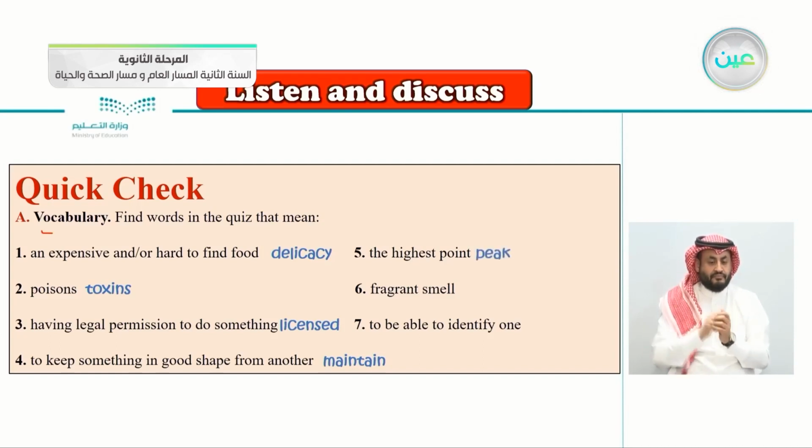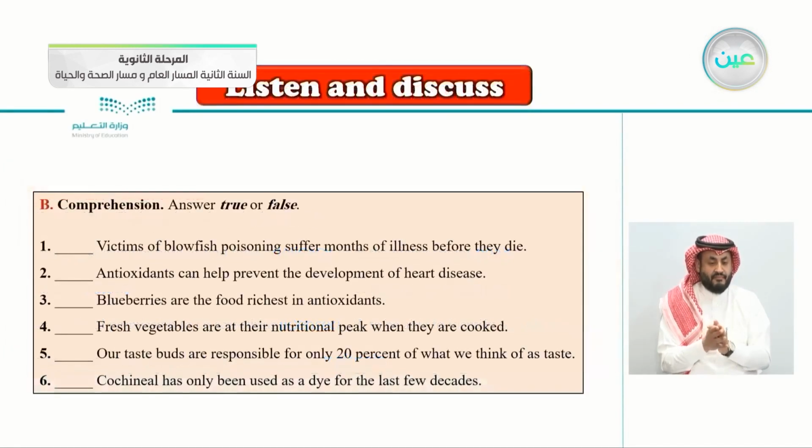Fragrant smell. What's the fragrant smell? Very good. It's the aroma. Number 7, to be able to identify one. To be able to identify one, of course, we say to distinguish. To be able to identify one is to distinguish between two or more things.